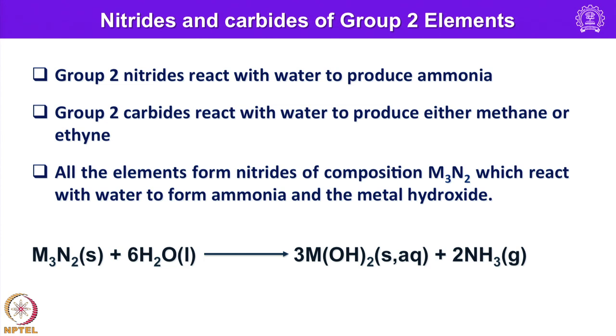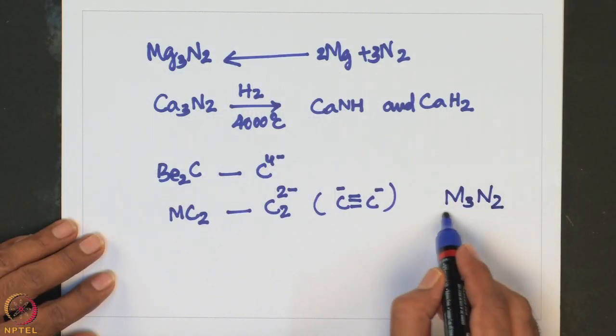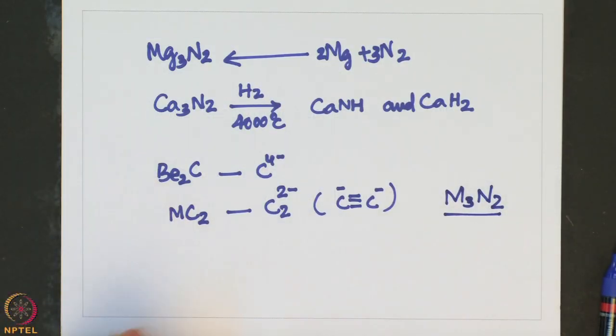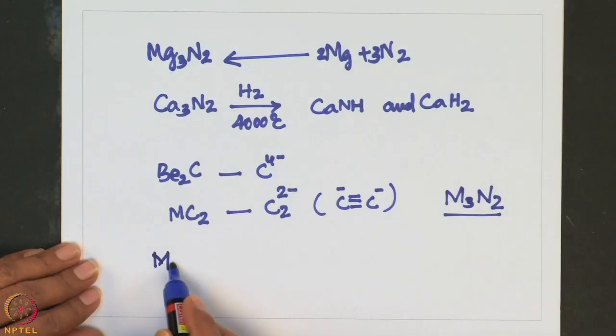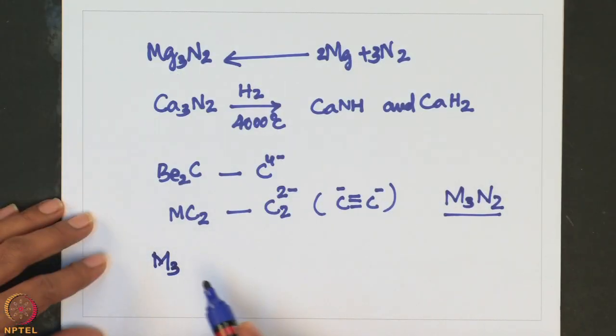Okay. So, group 2 nitrides react with water to produce ammonia. Group 2 carbides react with water to produce either methane or ethane. So, all the elements form nitrides. That means, all the elements of group 2 form nitrides of composition M3N2, okay, which readily react with water to form ammonia and the metal hydroxide. Corresponding hydroxide will be formed. So, one can write a general equation for the reaction of metal nitride with water.